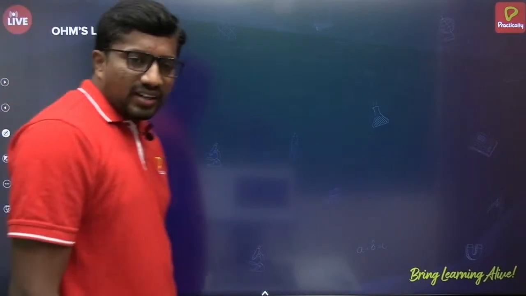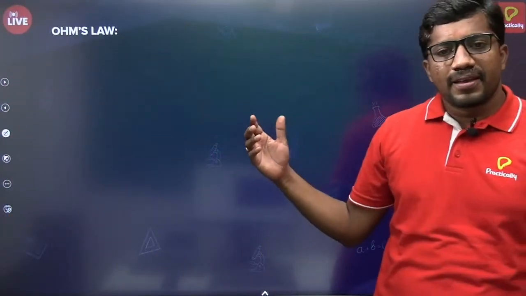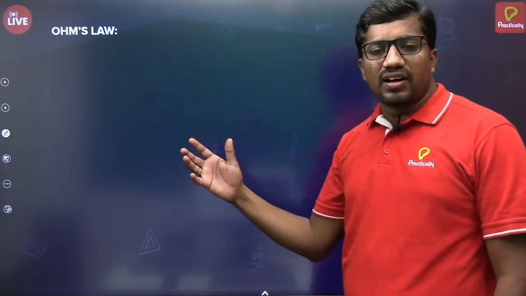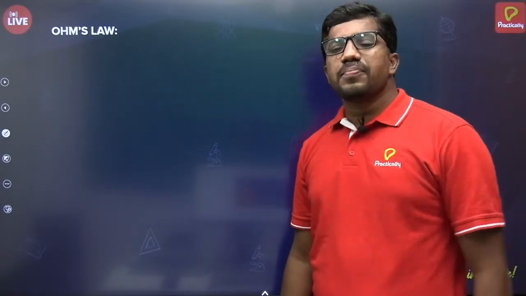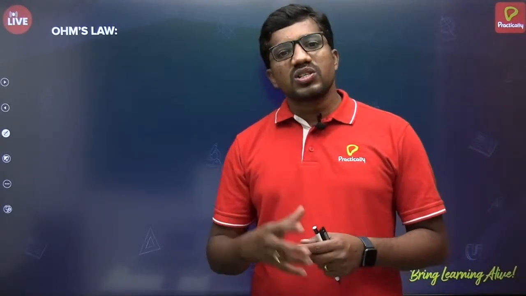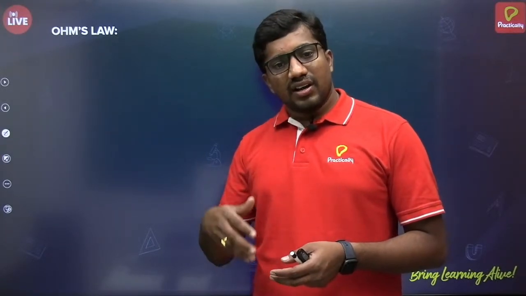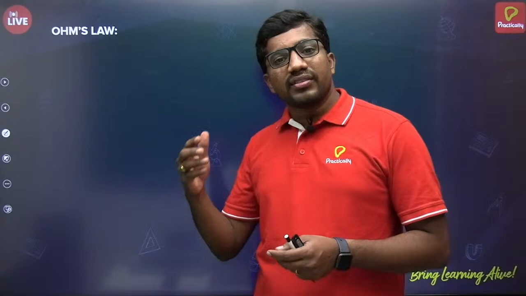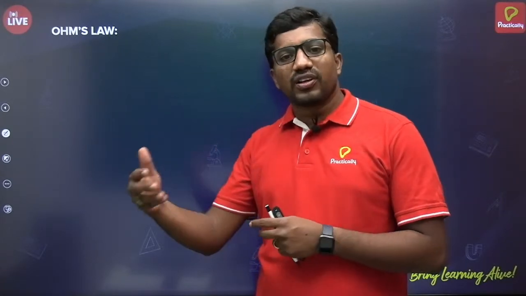Ohm's law. Okay, fine. We have discussed the components and the electrical symbols, right? So I will give a simple definition of an electric circuit. An electric circuit is nothing but a closed path that consists of electric appliances, voltage source, switch, and electric wires, so that a path for the flow of current is provided. So an electric circuit is a closed path that provides a path for the flow of current.